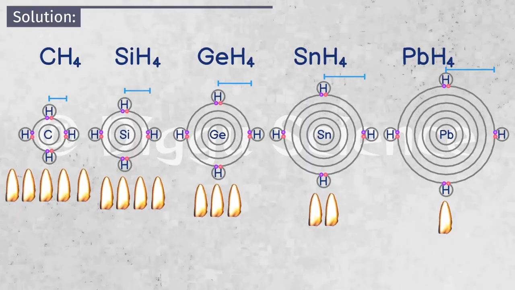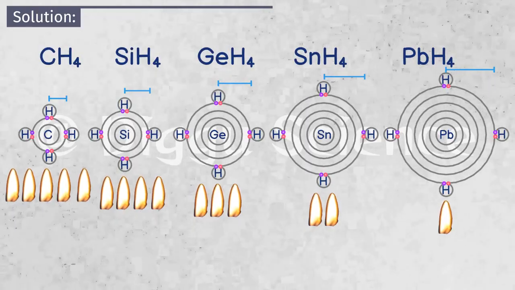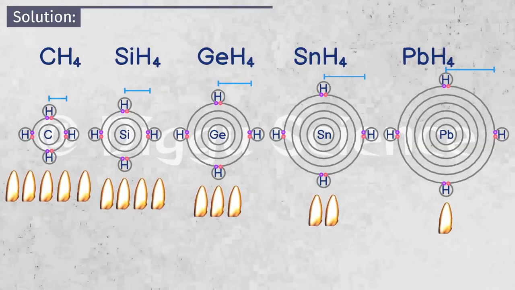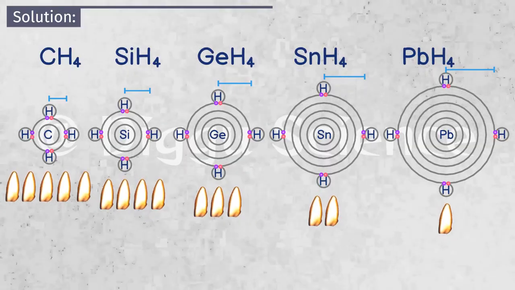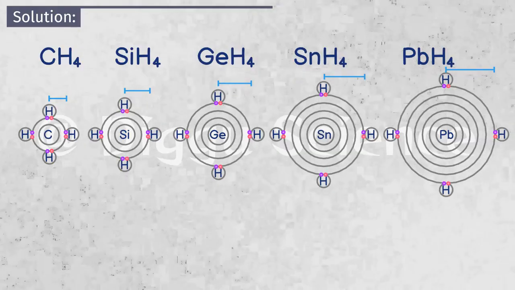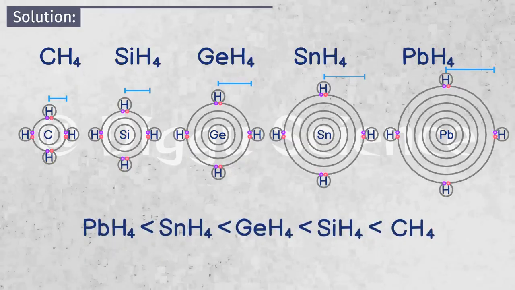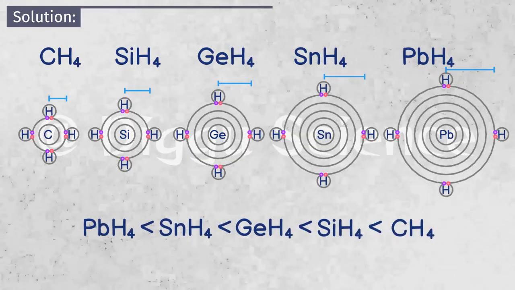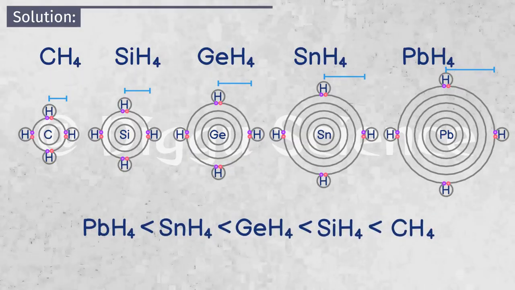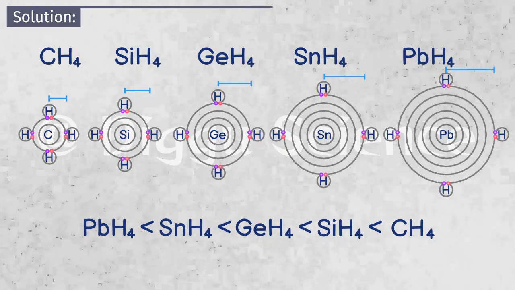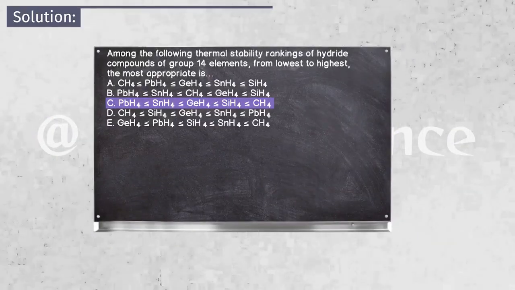The decomposition process of methane requires more heat than the decomposition of silane, and so on. If sorted from the compound with the lowest thermal resistance: plumbane, stannane, germane, silane, and methane. The appropriate answer choice is C.